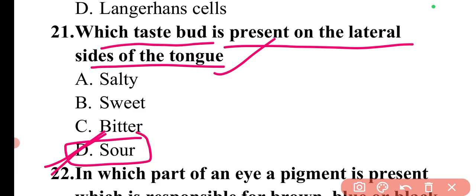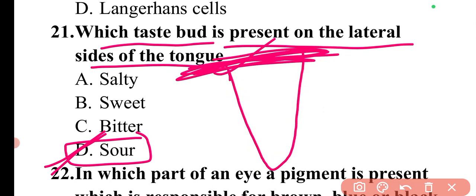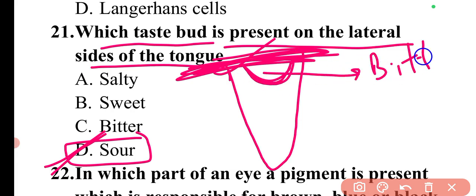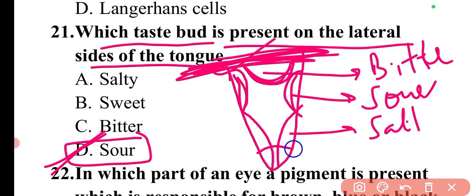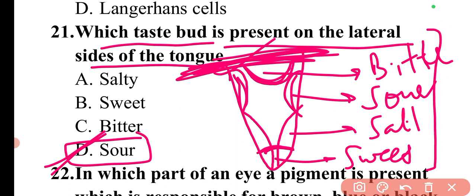Now I'll show you a diagram. If this is the tongue, this back part will be the bitter one. This will give us the bitter taste. These side portions will provide you the sour taste. The outer inner portions will provide you the salty taste, and the front portion will give you the sweet taste. So this is the basic division of where you will find which type of taste at which portion of the tongue.